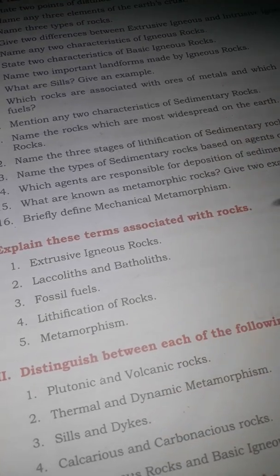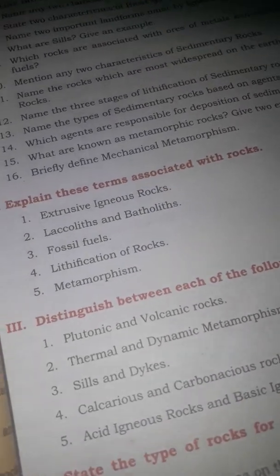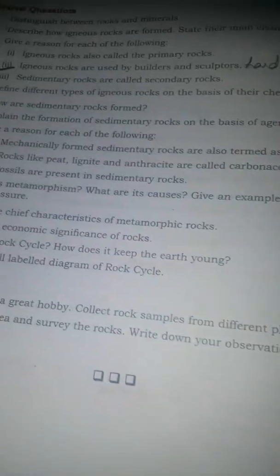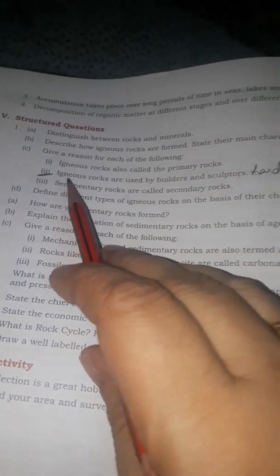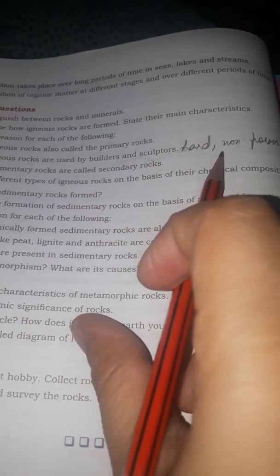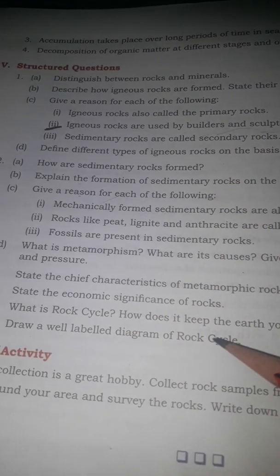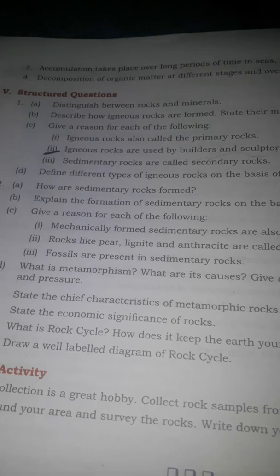I am going to send these differences in written form. One word questions are there. And here I found that in the third question, igneous rocks are used by builders and sculptors because they are hard and non-porous. These two points are there. Otherwise, if there is any problem in any question, you ask the question number. We will send the answers, and these differences I will send soon, right?